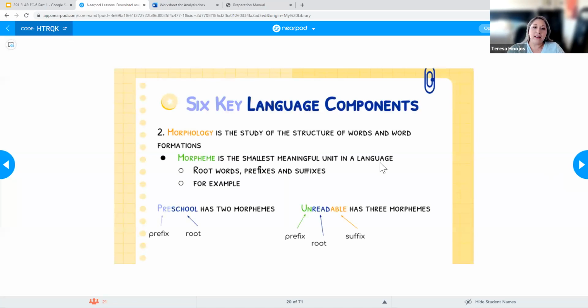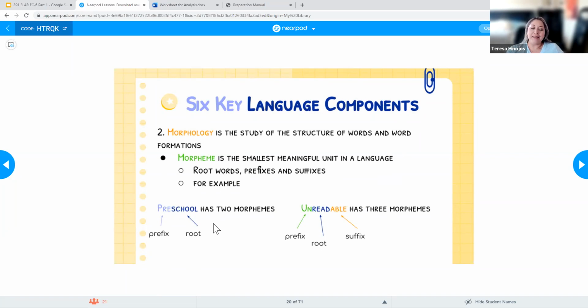Okay, so the next key language component is going to be morphology. Morphology is just the study of the structure of words and word formations. A morpheme is the smallest meaningful unit in a language. And when I think of morphemes, I always think of root words, prefixes, and suffixes. Okay, and so for our students, we also want to teach those.